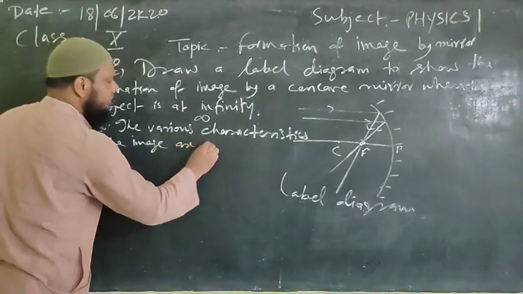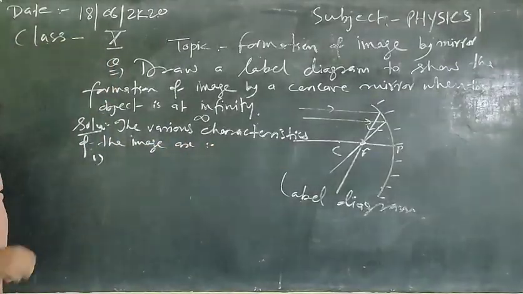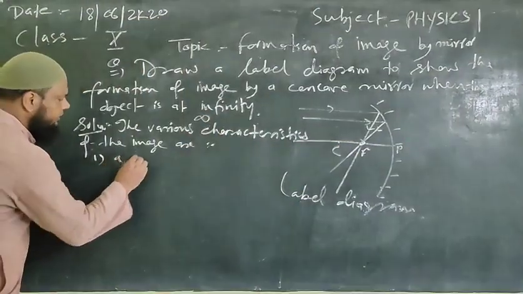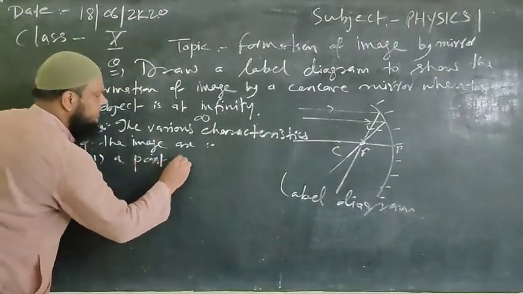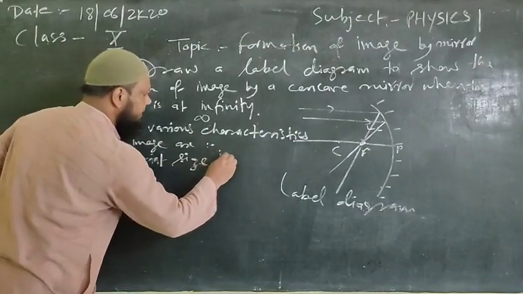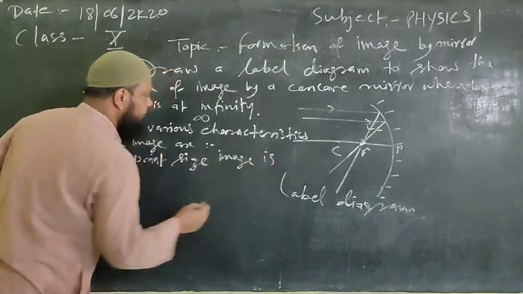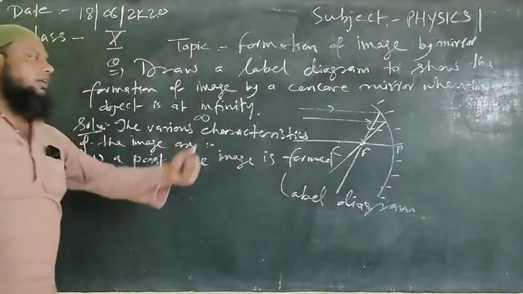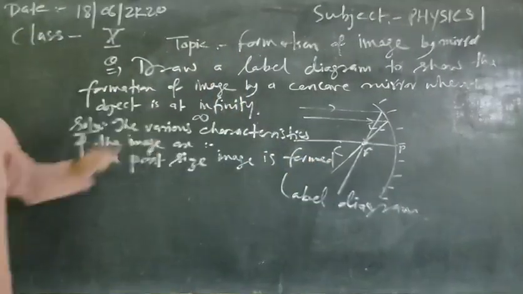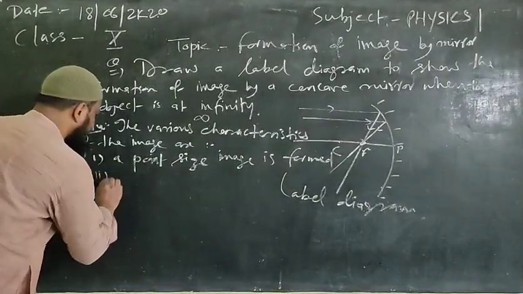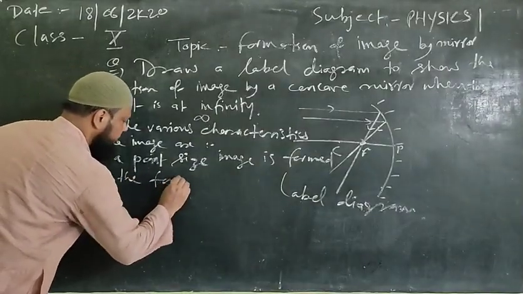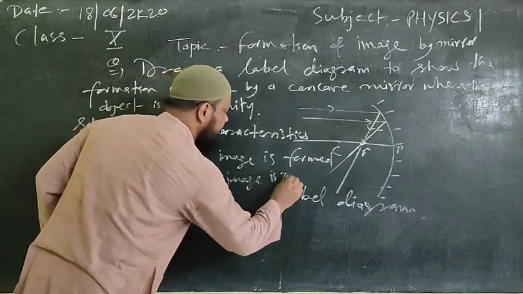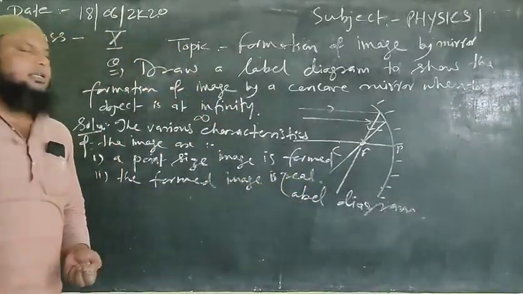First, a point size image is formed. This is the first characteristic for the case when the object is at infinity. Second, the formed image is real.